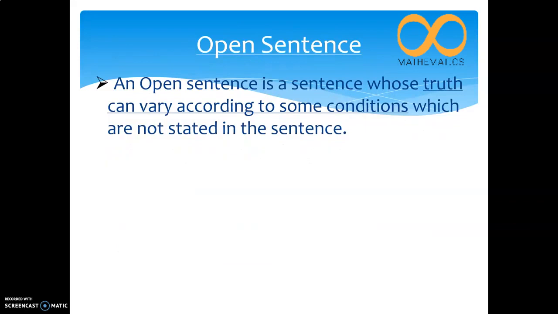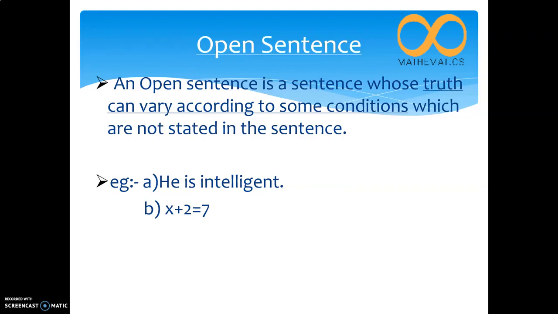Open sentence. An open sentence is a sentence whose truth value can vary according to some conditions which are not stated in the sentence. For example, "He is intelligent." According to me, that person is intelligent. But according to you or another person, he is not intelligent. So the value of that sentence is changing. That is why it is not a statement.